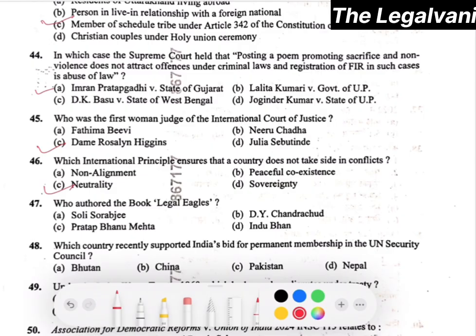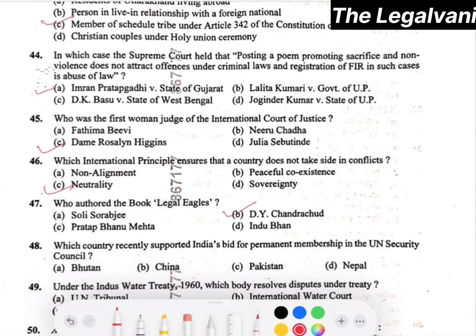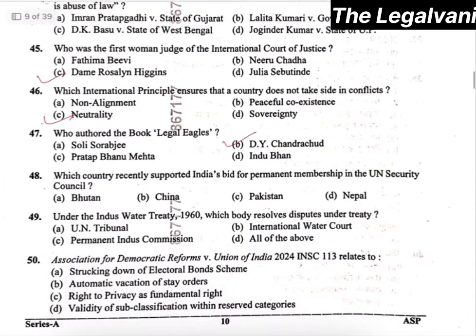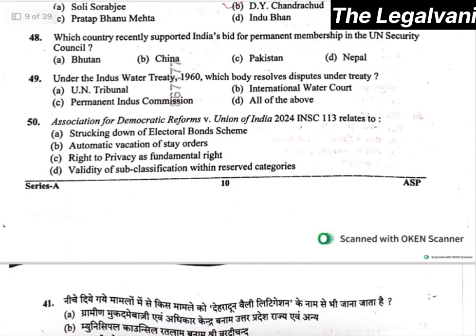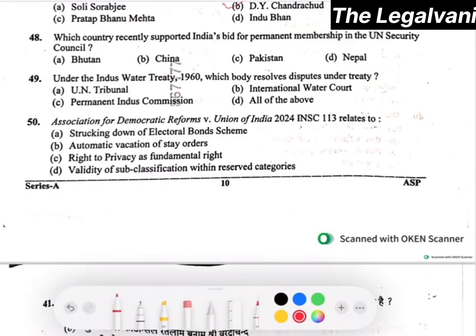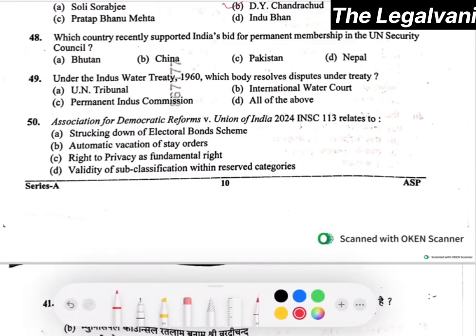Question number 47. Who authored the book Legal Eagles? Option number B, that is D.Y. Chandrachud, will be the right answer. Question number 48. Which country recently supported India's bid for permanent membership in the UN Security Council? The right answer will be option A, that is Bhutan.